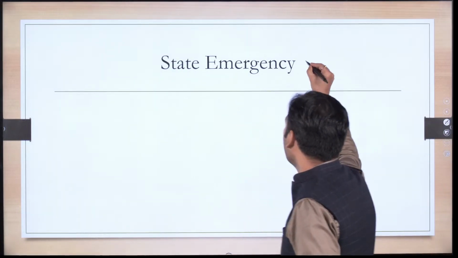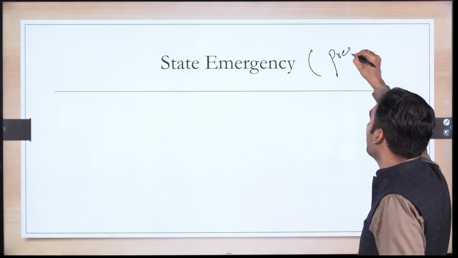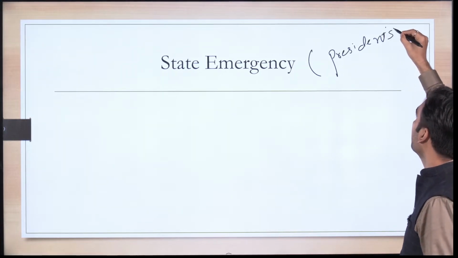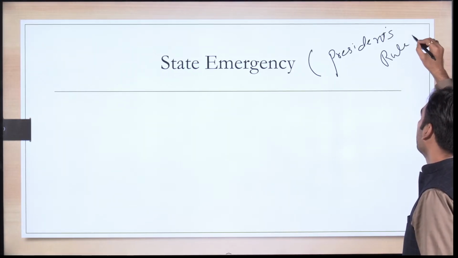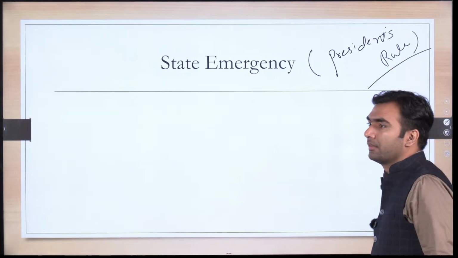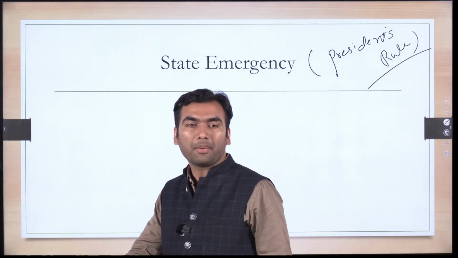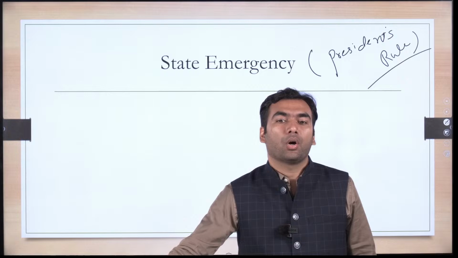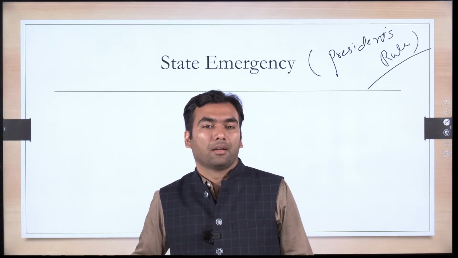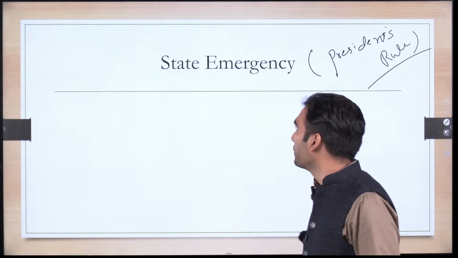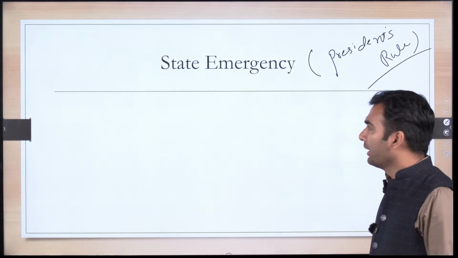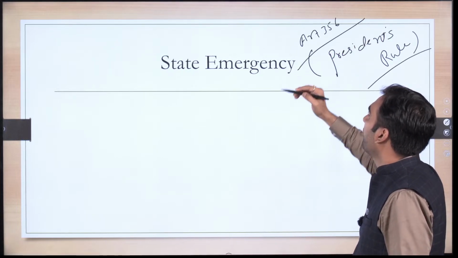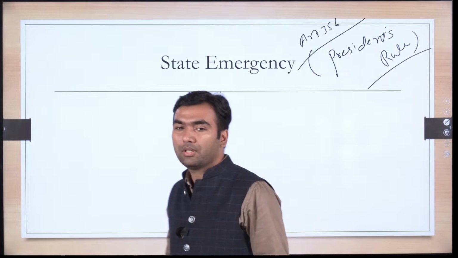A state emergency is also called President's Rule. Can you tell me the article number? I have just told you as well, President's Rule. As such, the word President's Rule is not mentioned in the constitution, nor is the word state emergency used in the constitution. Yes, it is Article 356 which mentions a state emergency.